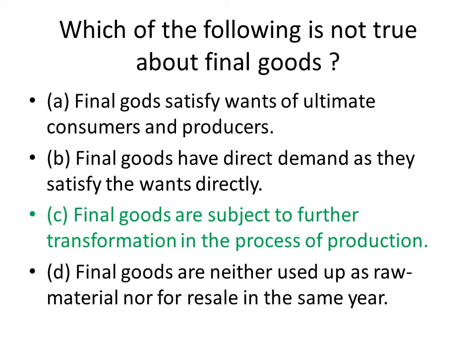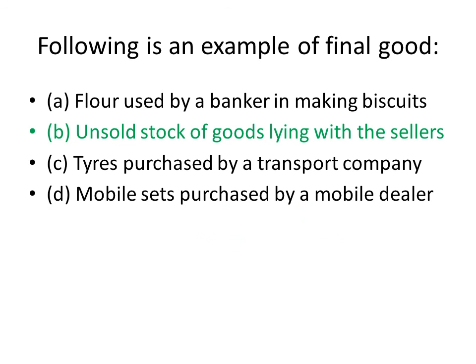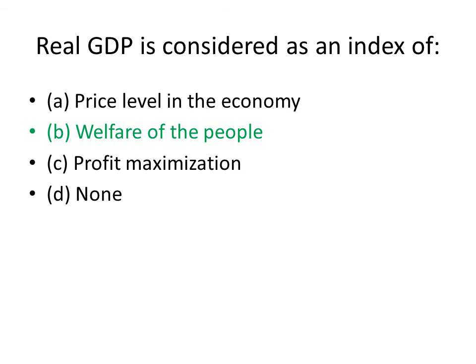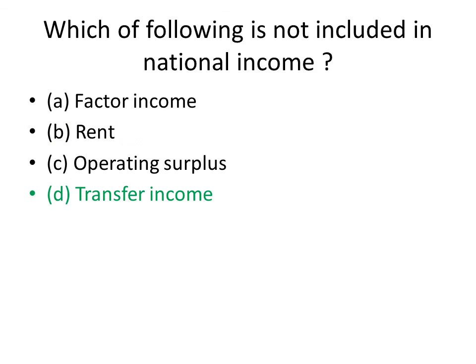Which of the following is not true about final goods? Final goods are subject to further transformation in the process of production. Following is an example of final good: unsold stock of goods lying with the sellers. Real GDP is considered as an index of welfare of the people.